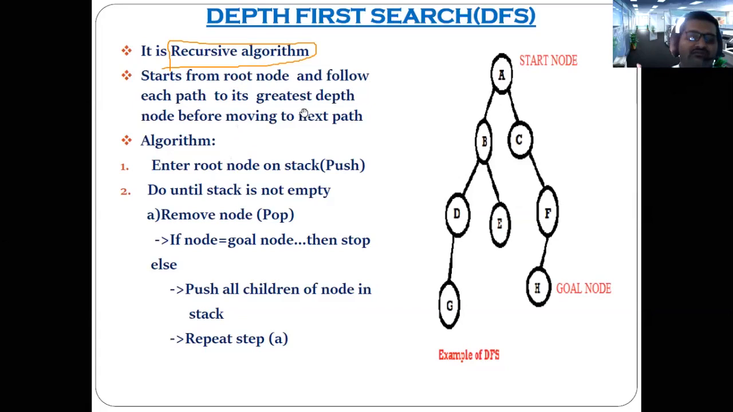Recursive means it's continuous, again and again. As I said, it goes to the deepest node and again has to backtrack if it can't find the solution. Correct? So it does the backtracking, that's why it is referred to as a recursive algorithm. We start from the starting node and go to the greatest depth on each path, and if you find the solution then it is okay. Otherwise you have to backtrack and move to the next path.